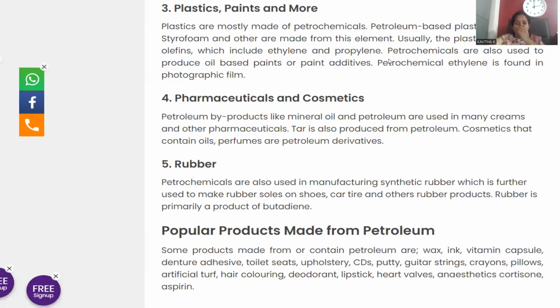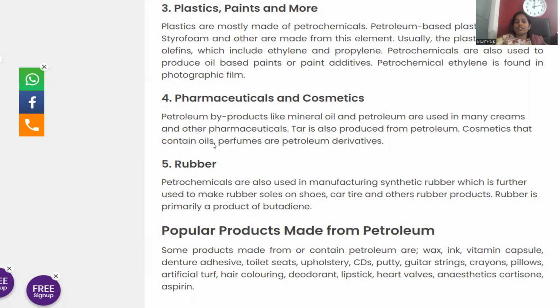Go with plastics and paints. Petroleum-based plastics like nylon and styrofoam are synthesized from petrol only. Usually plastics come from the olefins, including ethylene and propylene. Everybody is aware of plastics. In daily life we apply plastics in most places. You can go with polythene covers, or else polypropylene, and polypropylene can be applied in furniture manufacturing. So many plastics are available in that field also. You can apply these petroleum fractions.